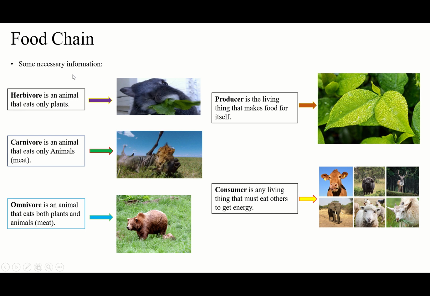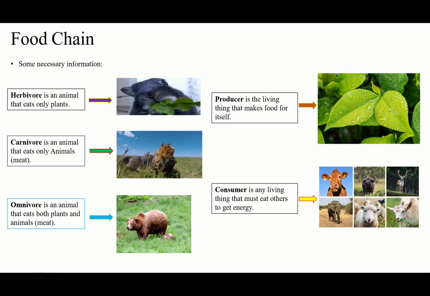Rabbit is a herbivore. That means it only eats plants like grass, vegetables, fruit. We call them herbivores. And we have carnivore. Carnivore is an animal that eats only animals, or we can say meat. It's only meat, like the lion. Lion eats only meat. You will never see a lion that eats grass or a plant.